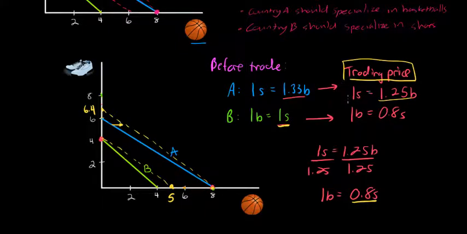And that trading price was 1 pair of shoes for 1.25 basketballs, or 1 basketball for 0.8 of a pair of shoes. Both countries have gained from trade. A trading price has been established that is between both countries' domestic opportunity costs.